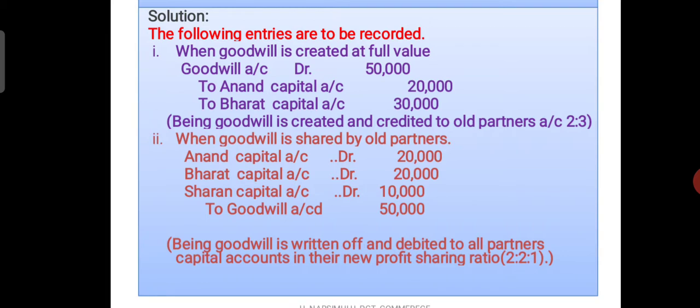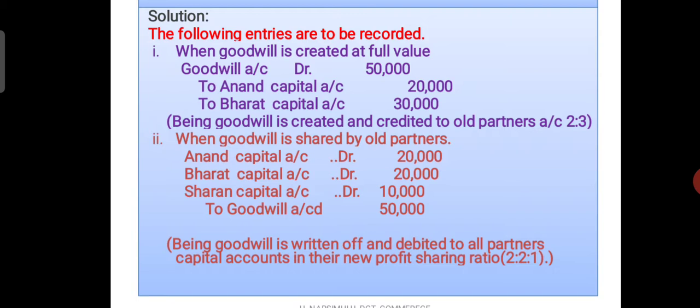So that is the accounting treatment in five situations. I hope students, you understood all five situations where the goodwill is recorded in the books of accounts. What are the five situations?